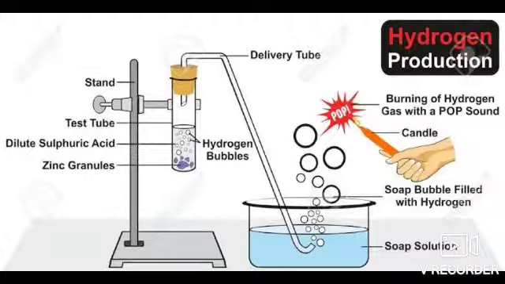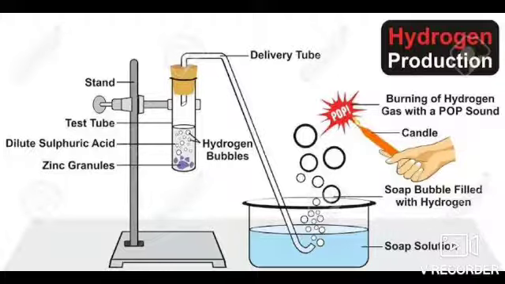When these react according to the previous reaction, hydrogen bubbles can be seen. Then the hydrogen gas will be passed through the delivery tube, and you will bring one burning candle towards this delivery tube. Then a pop sound will be produced, which will help you to know that hydrogen gas has been produced. Fine.